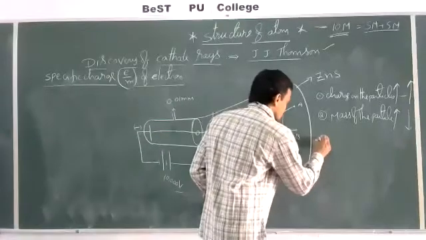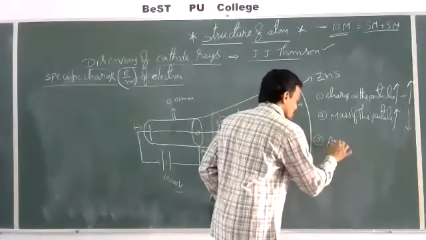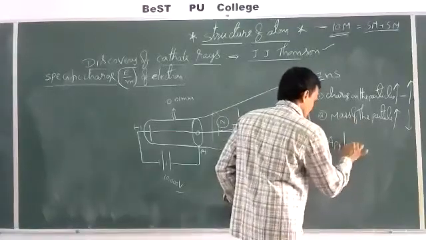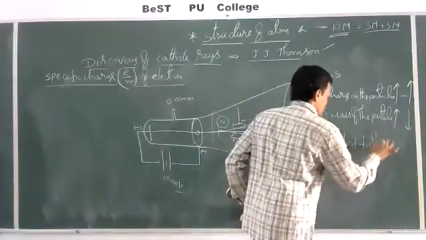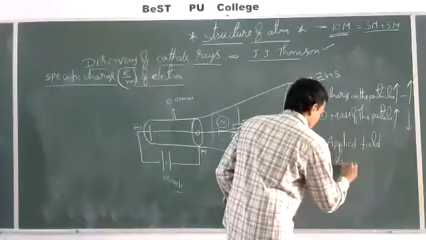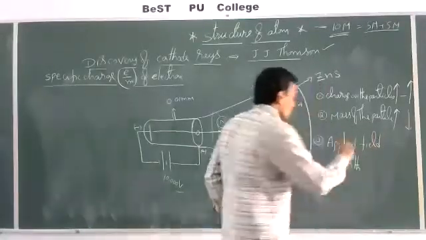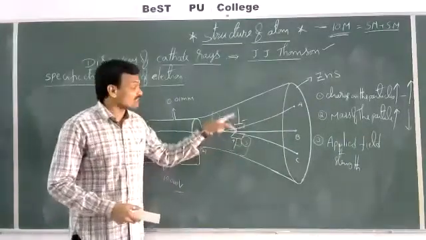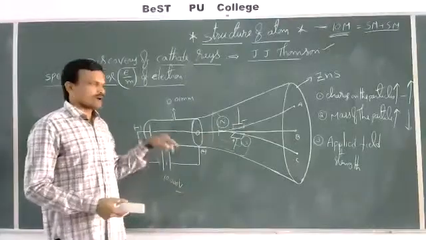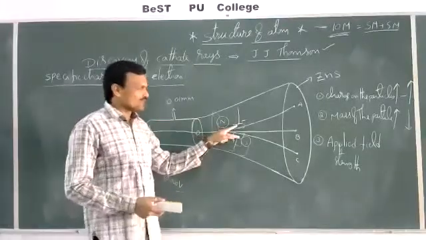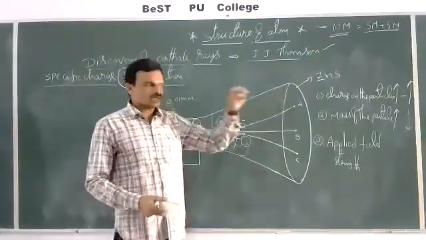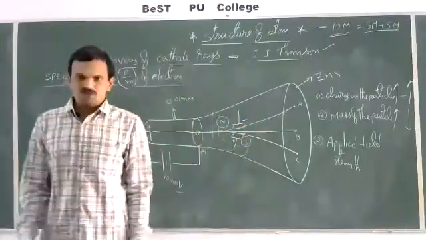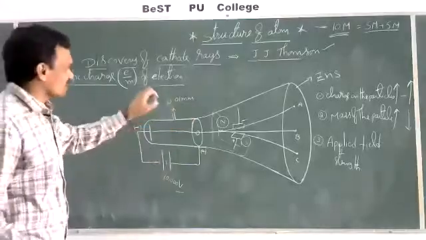And the third one is the applied field strength. What magnetic field and electric field are we applying here? What is the strength of the field we are applying? If you apply more electric field strength, deflection will be more. If you apply less field strength, then deflection will be less. So these are the three factors which can affect the deflection of cathode rays.